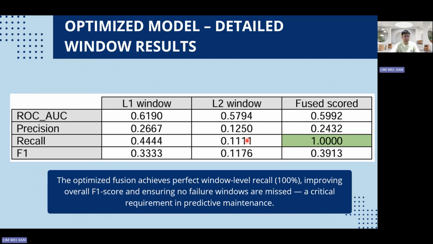So in predictive maintenance, maximizing recall is actually essential because we do not hope that there are any missed failures, because it can increase the operational cost significantly. So as you can see, hierarchical fusion actually enhances the sensitivity without sacrificing ranking discrimination.